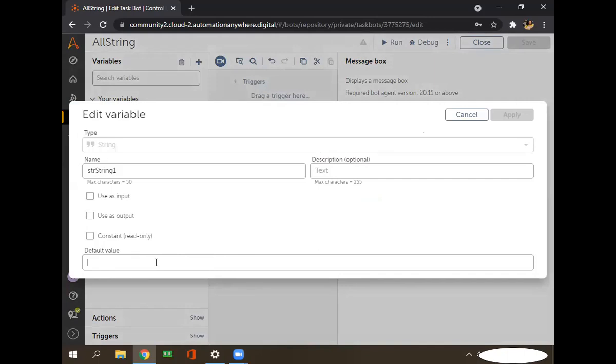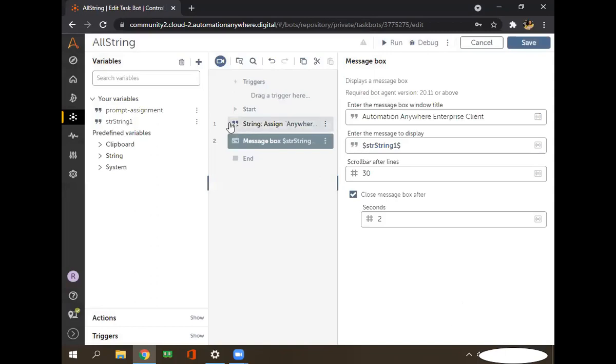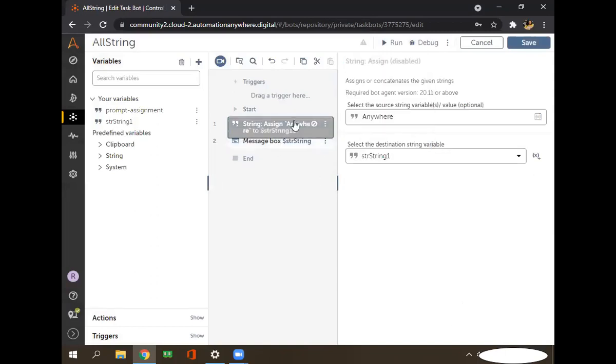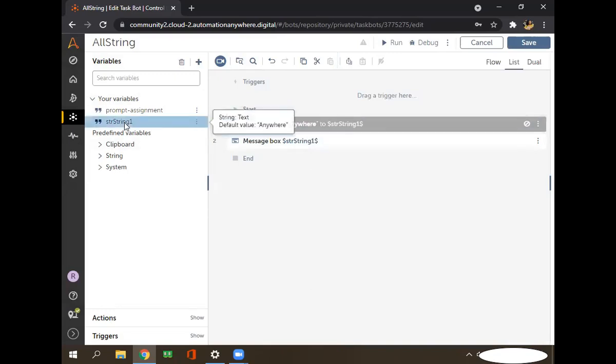Suppose you want to put some value directly here, instead of that assignment. Suppose I'm pasting some value here and I just apply. And right now, I'll disable this one. I'm not assigning here; I already assigned the value directly here. Now display this value.